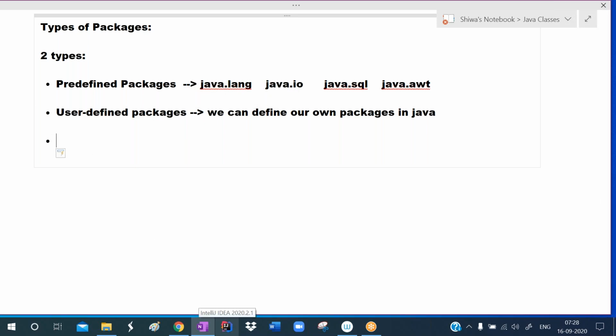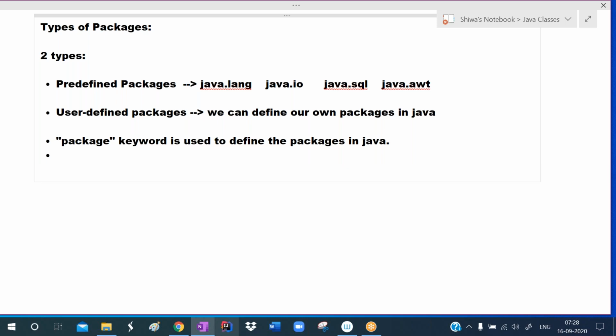If we want to define our own package, we have to use one keyword. That keyword is package. The package keyword is used to define the packages in Java. If you want to define a package in Java, which keyword do we use? The package keyword. So how many types of packages are there? Two types: predefined packages and user defined packages.